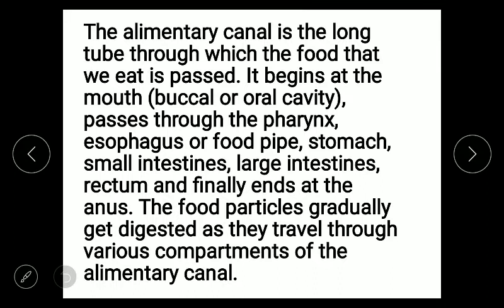And what are the different parts of the alimentary canal? It starts from the mouth. From the mouth, pharynx, esophagus, which is also known as the food pipe, then stomach, small intestine, large intestine, finally the rectum. Rectum is a part of the large intestine, and the opening through which the undigested food is thrown out is known as the anus.